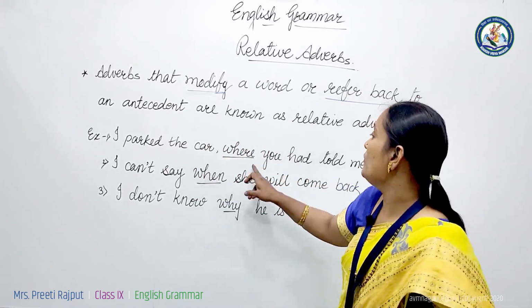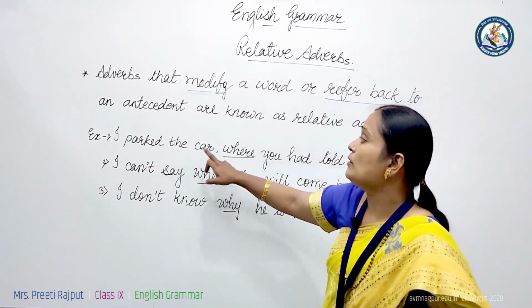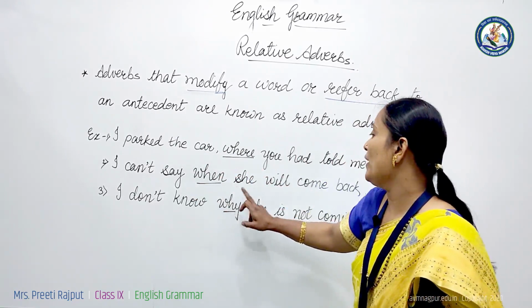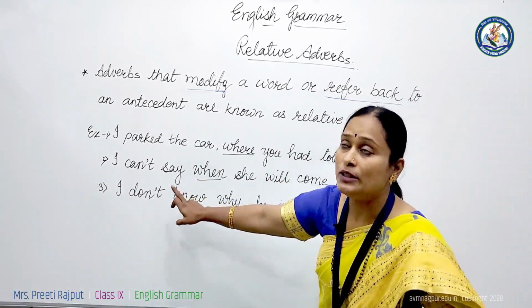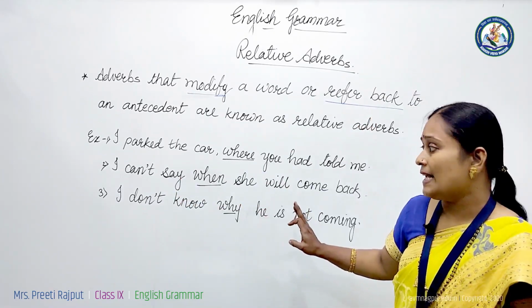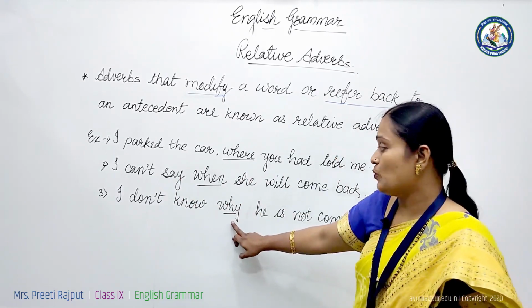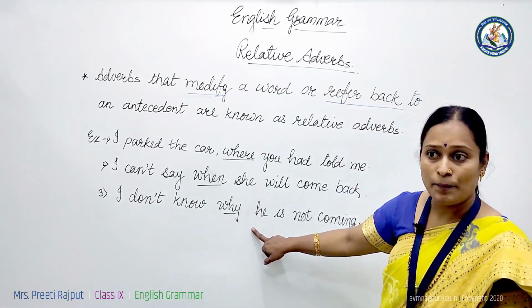I parked the car where you told me. Where relates the two clauses in the sentence. I can't say when she will come back. When relates the parts of the sentence. I don't know why she is not coming. Why connects these two clauses in the sentence.